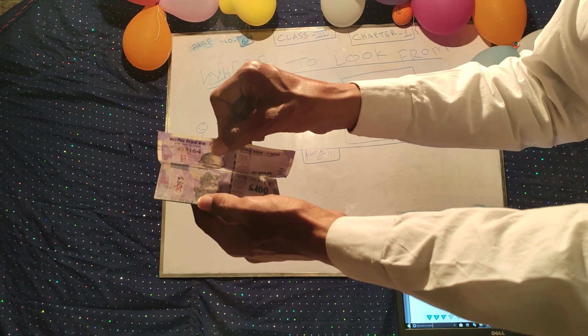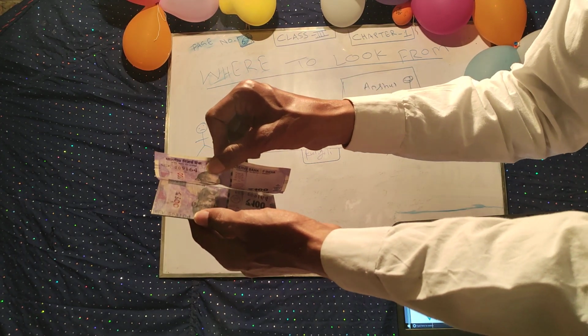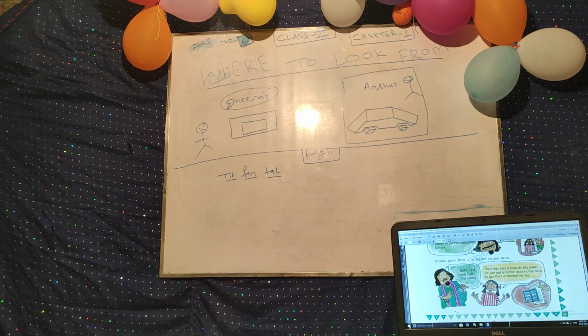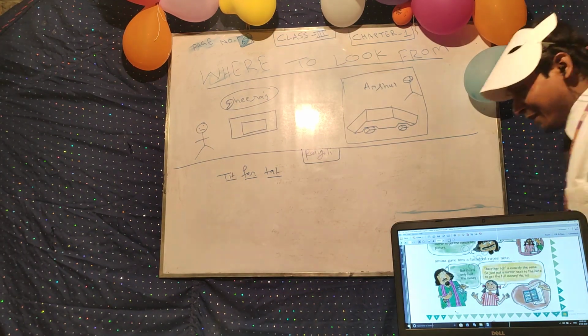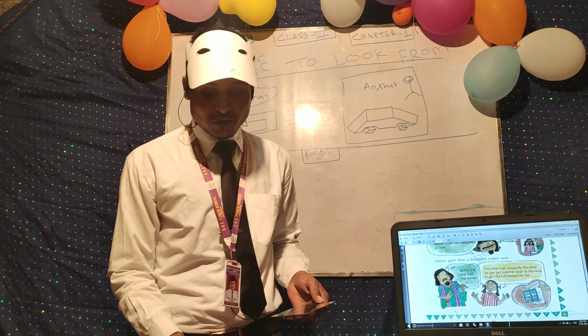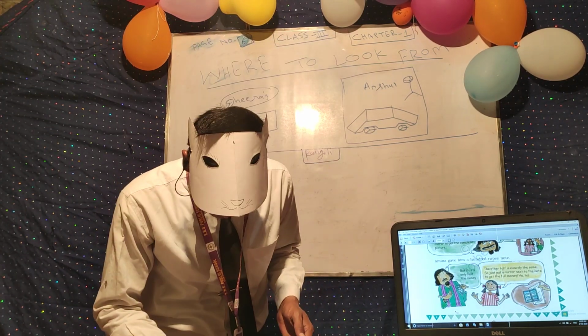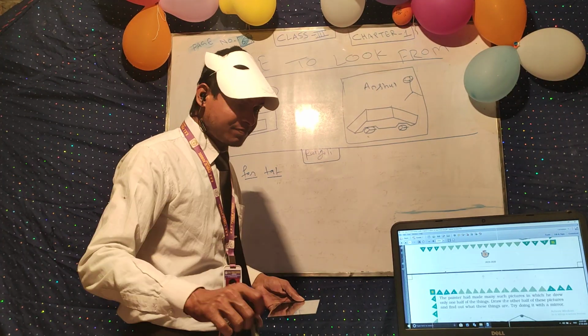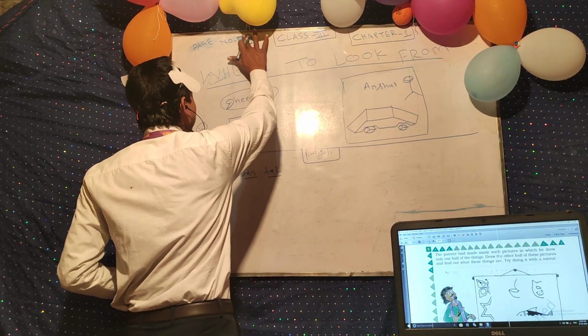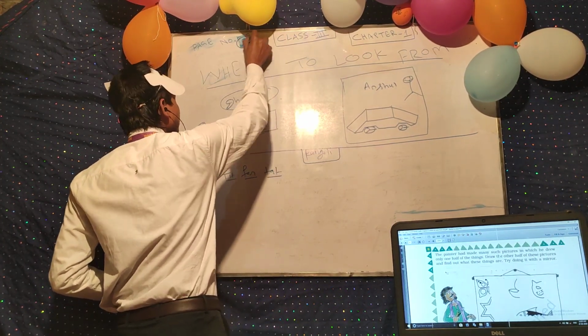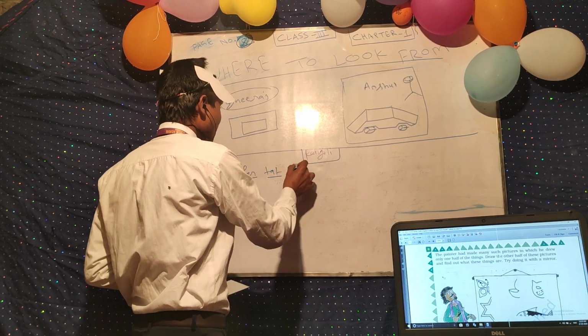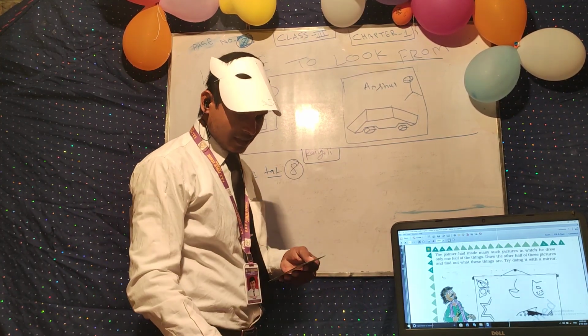So this is the story of tit for tat. Now similarly we can see different images, means half image, or you can say the symmetrical image. Symmetrical image. So come to page number 8. So this is page number 8. Now in page number 8, you can see one butterfly is there.